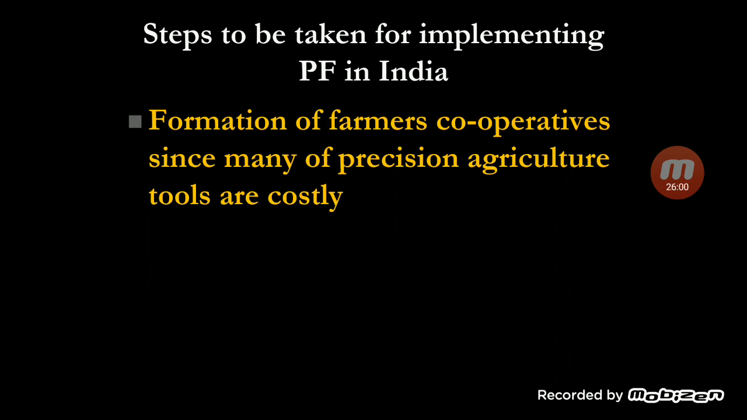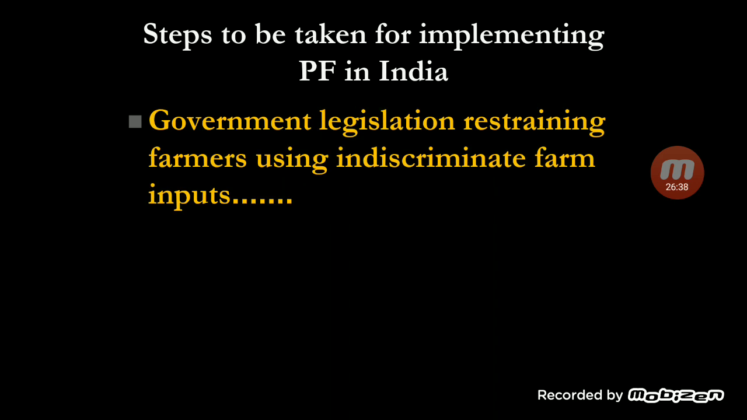Formation of farmers cooperatives, since many precision farming tools are costly. So one farmer cannot afford these technologies. A group of farmers, we can call them FPOs, farmers producer organizations, self-help groups, farmers cooperatives, buys that costly machinery and then uses it together on a custom hiring basis. Just like in the sugarcane industry, they do harvesting operations with the help of harvesters. So cooperatives, that movement is required.